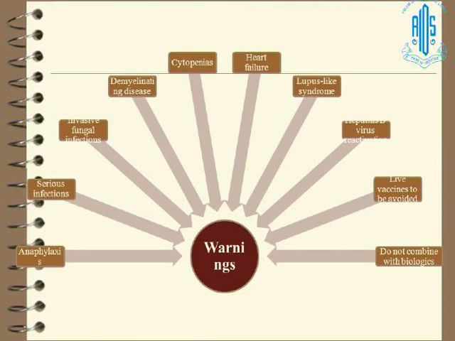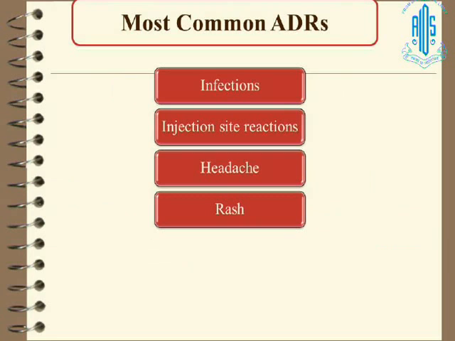So these were all about the biologics, but what are the important things about biologics? Always watch for anaphylaxis and observe for serious infections, fungal and viral infections, demyelinating disease, cytopenias, heart failure, which is quite common with infliximab, and lupus-like syndrome. And what about live attenuated vaccines? You have to avoid live attenuated vaccines when the patient is on biologics, especially anti-TNF, and do not combine. The most common adverse reactions seen are infections, injection site reactions, headache, and rash.